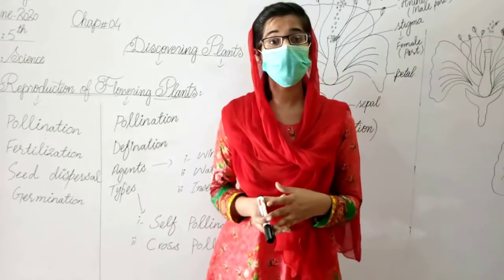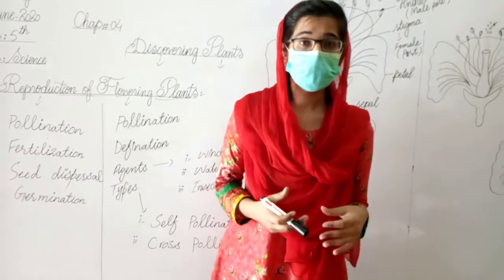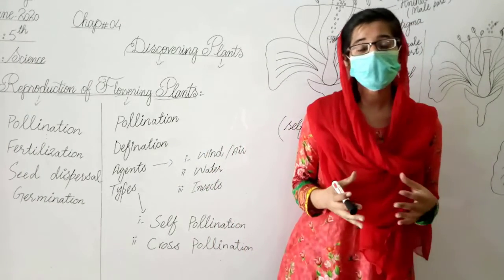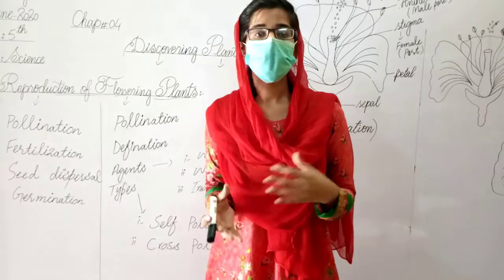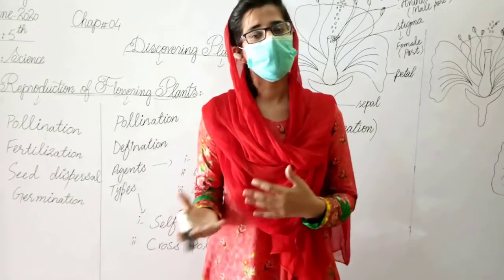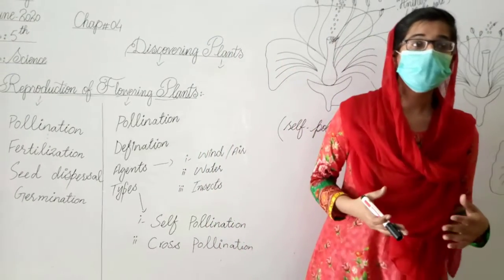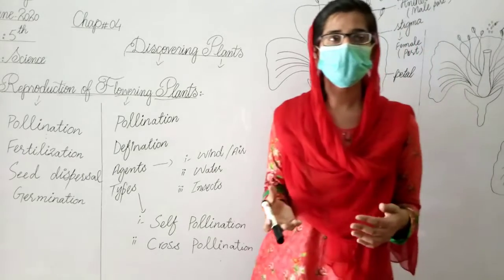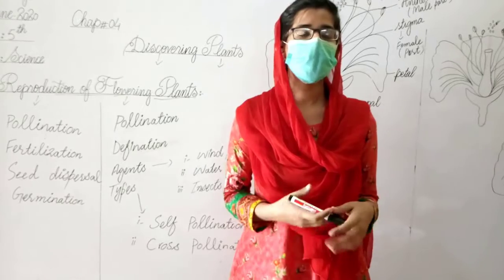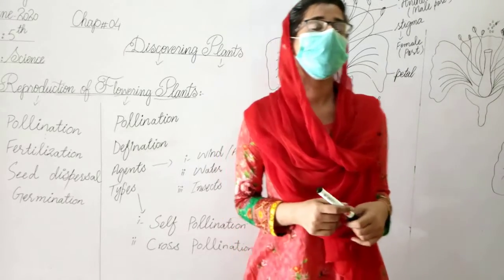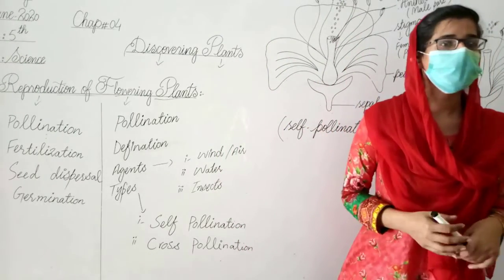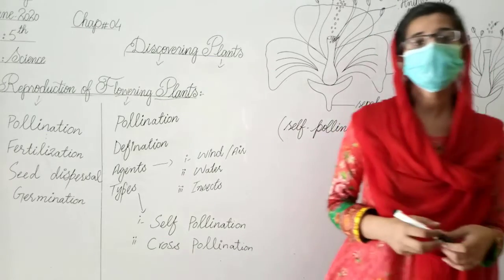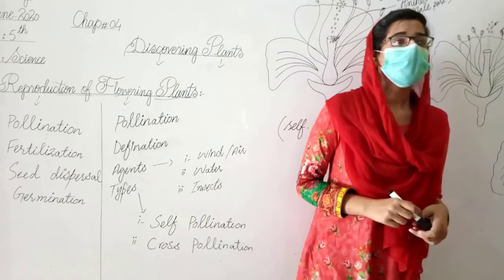Now we have already discussed pollination. Pollination is a process in which pollen grains are transferred from the anther of one flower to the stigma of the same flower or another flower. The agents responsible for pollination are wind, water, and insects. There are two types of pollination: self-pollination and cross-pollination.